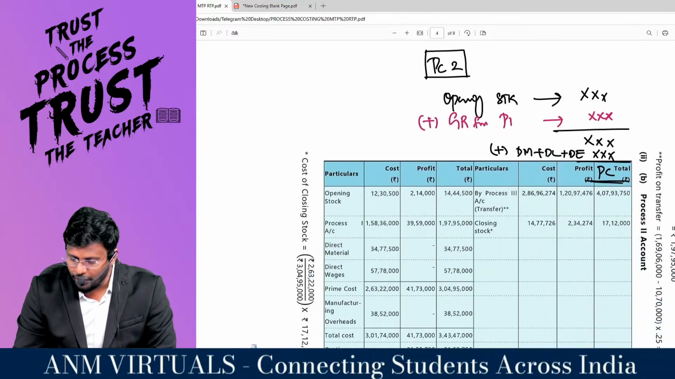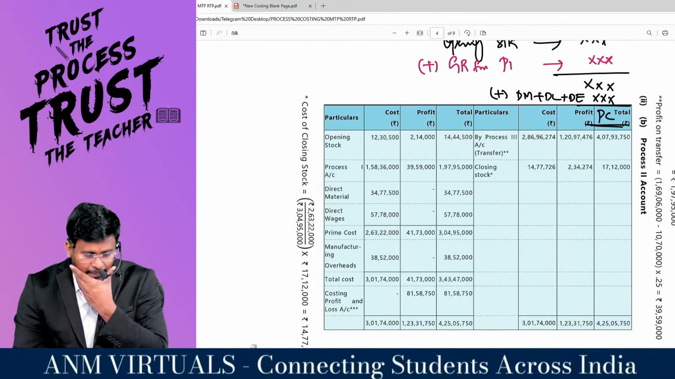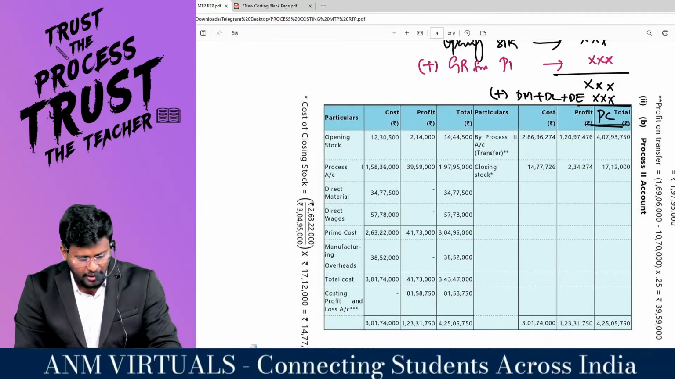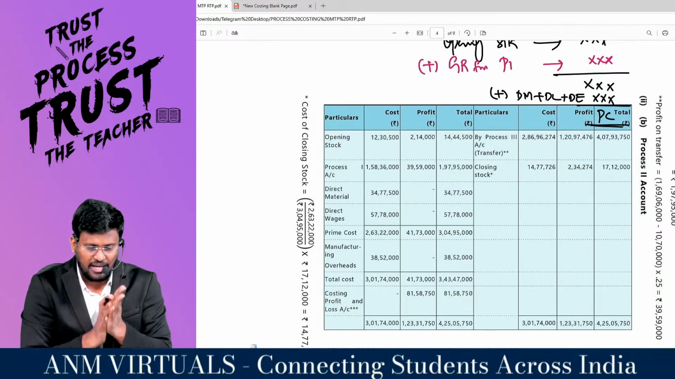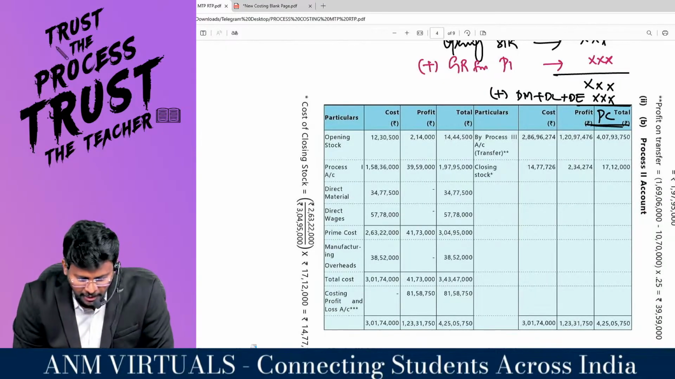What a beautiful ledger this is, right? I am enjoying it, sir. Hope that you are also enjoying it on your side. If yes, let me know in the comments, my dear lovable students. Are you getting what I am telling you?